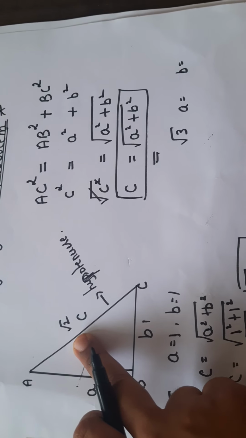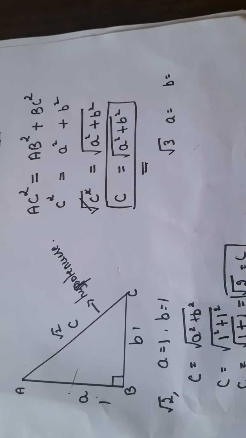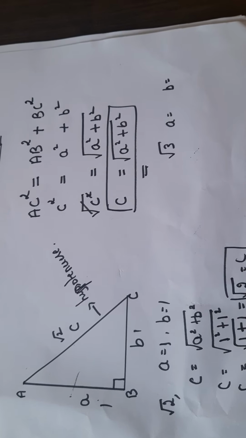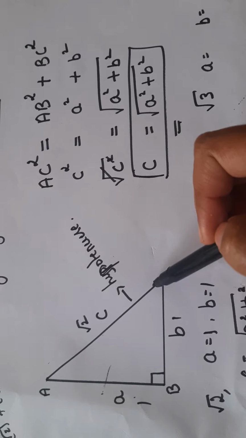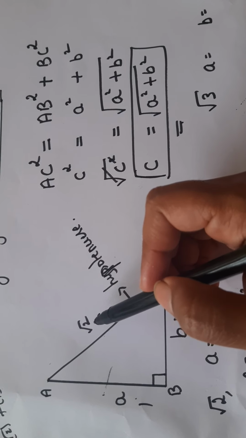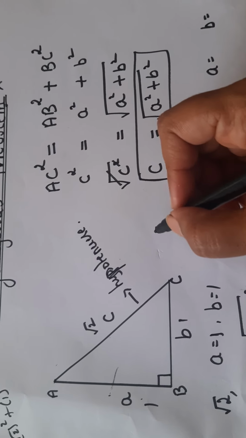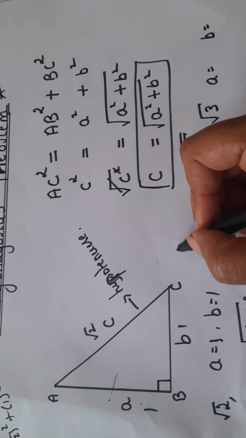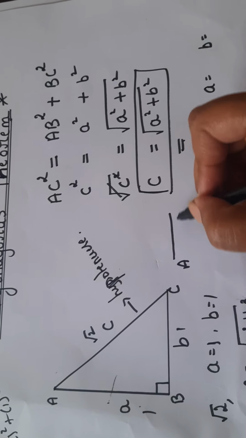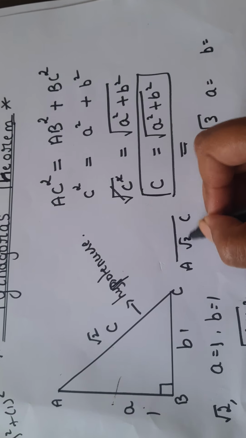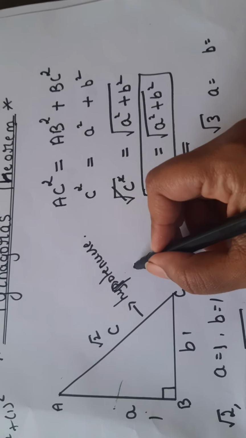So now one of the values is square root 2. We will choose this as the base of the right angle triangle, which is now root 2. I will draw it once again and show. Now this AC, the hypotenuse, is chosen as the base, which is equal to root 2.